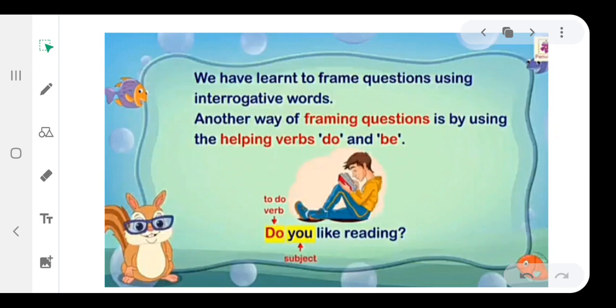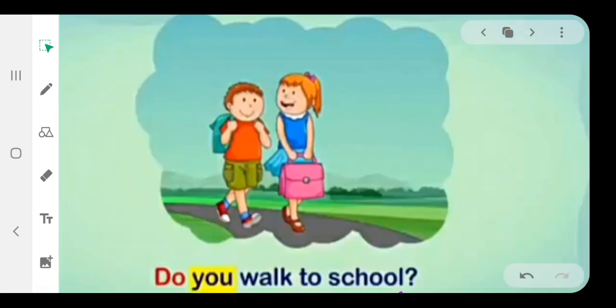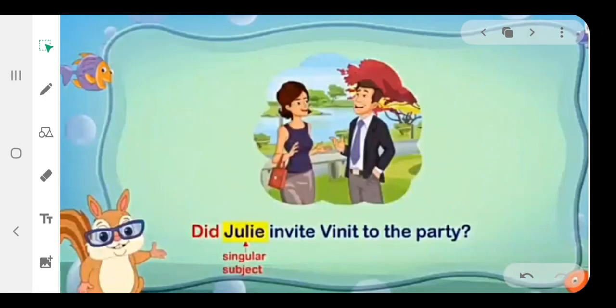For questions, we always use the helping verb at the beginning of the sentence. Questions beginning with a helping verb have their answer with yes or no. A question and its answer must be in the same tense. Let's proceed. Does Rupal walk to school? Do you walk to school? Did Julie invite Vinny to the party?